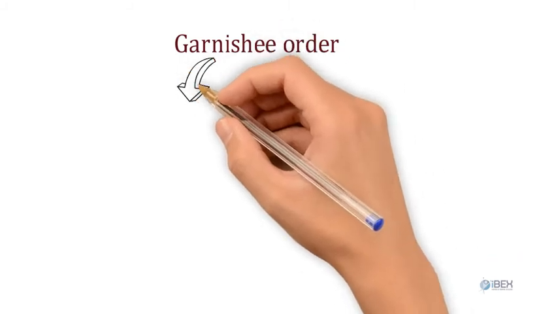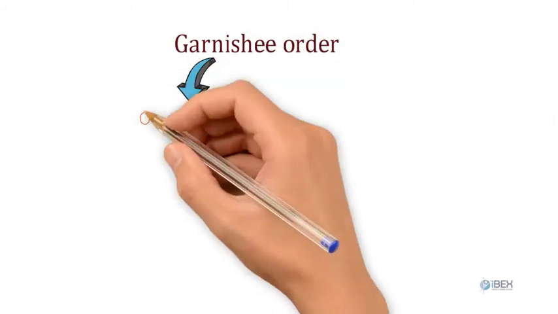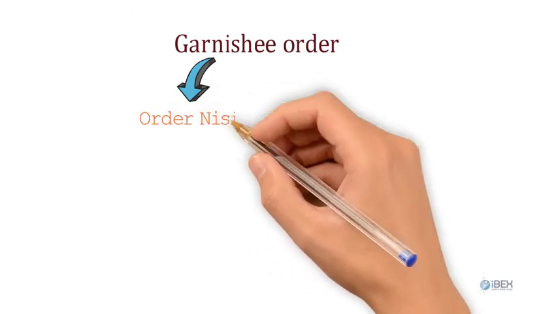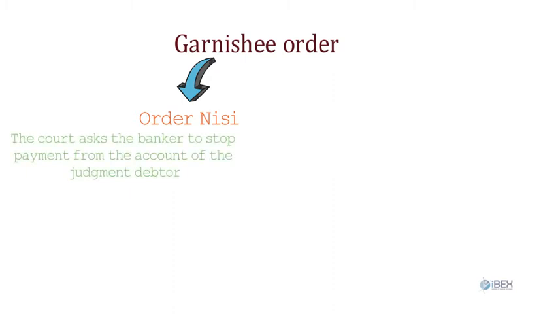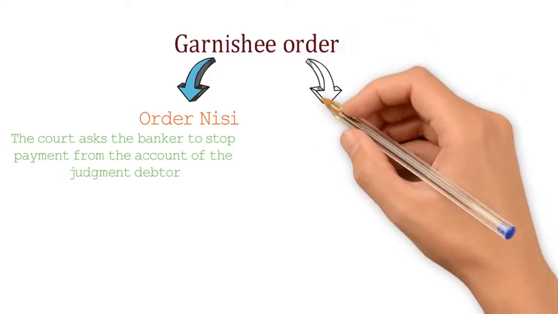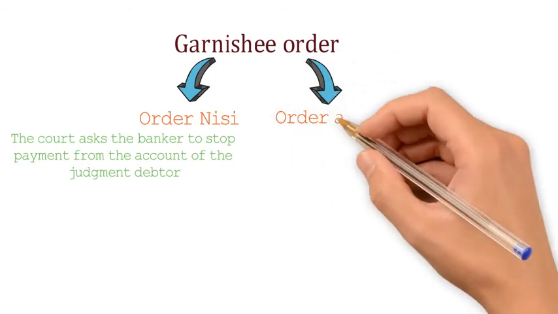The Garnishee Order, Section 60 of Code of Civil Procedure, is issued in two parts, that is Order Nisi and Order Absolute. Vide Order Nisi, the court asks the banker to stop payment from the account of the judgment debtor and also seeks explanation from the banker that why the amount lying in the account of judgment debtor should not be attached. The banker upon receipt of this notice should immediately inform his customer so that further issuance of checks and dishonoring of the same may be avoided.